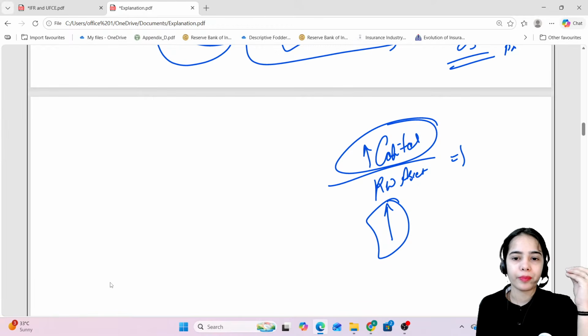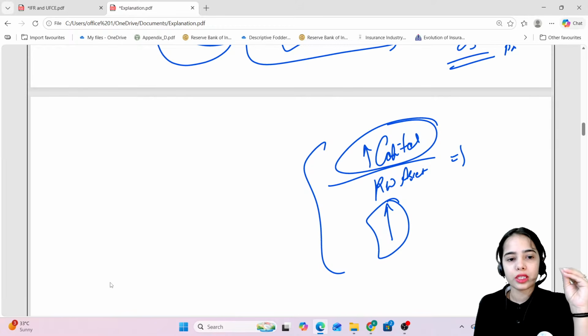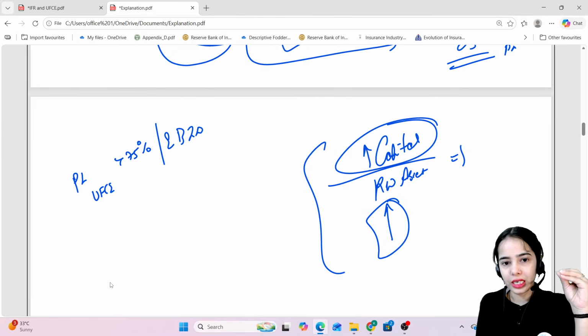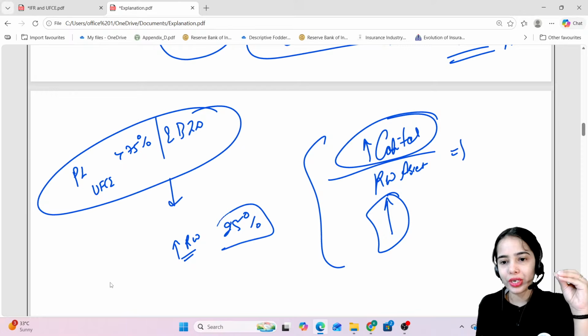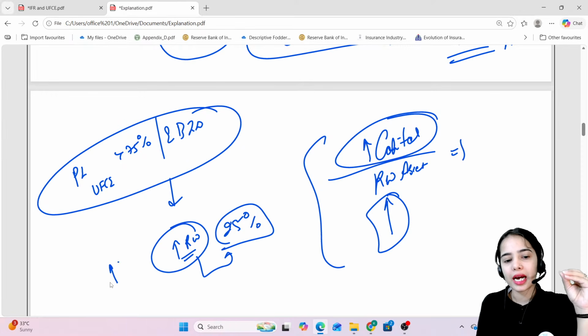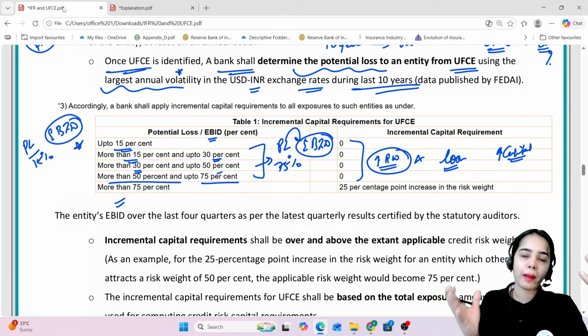So this is the idea. If the potential loss due to the unhedged foreign currency exposure is more than 75% of the earnings before interest and depreciation, in this particular case the risk weight will increase by 25 percentage points, and against the higher risk weight, higher capital has to be maintained by the banks.